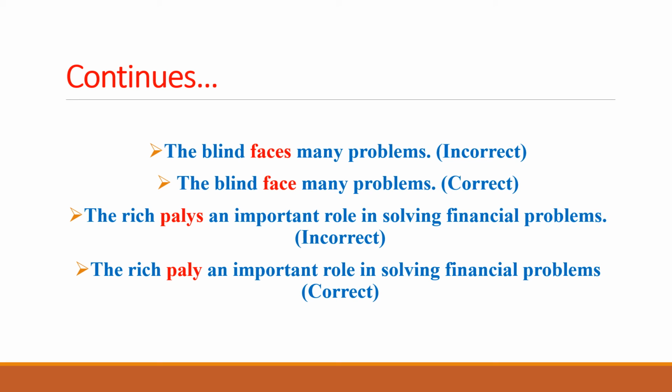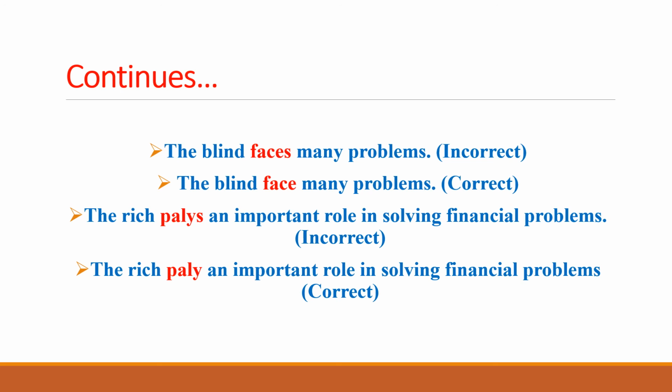So we have to replace "faces" with the plural verb, which would be "face." Otherwise, it's very easy. So "the blind faces many problems" is an incorrect expression because "the blind" is plural and the singular verb cannot be used. So "the blind face many problems" is correct because "face" is the verb used for the plural one.